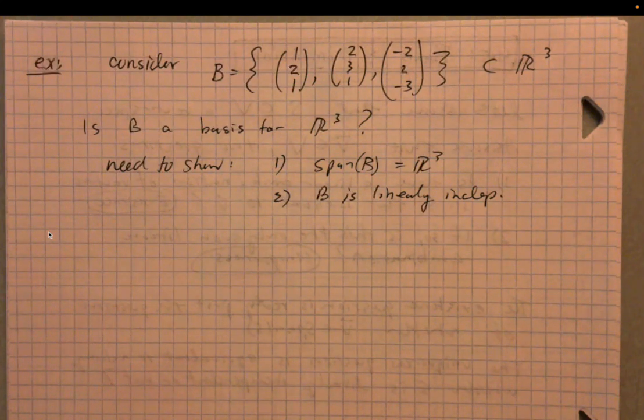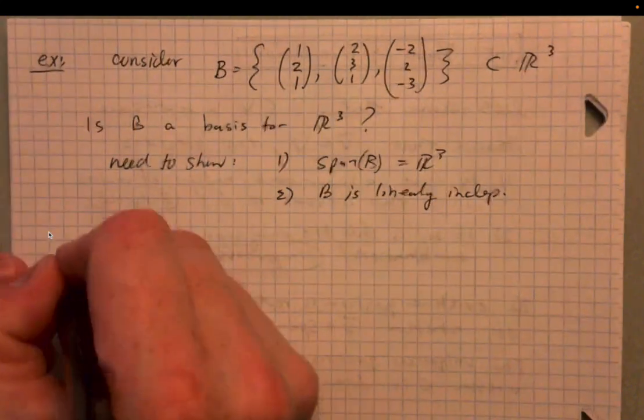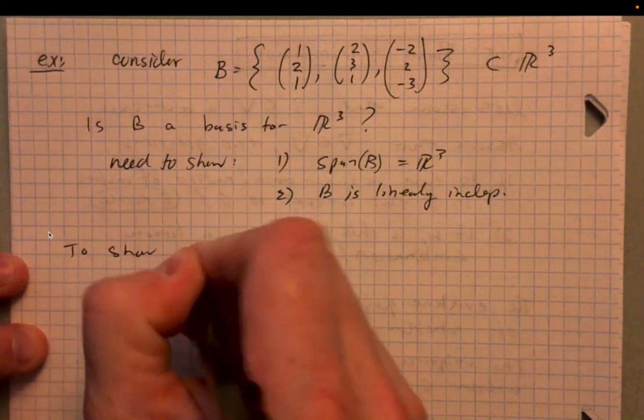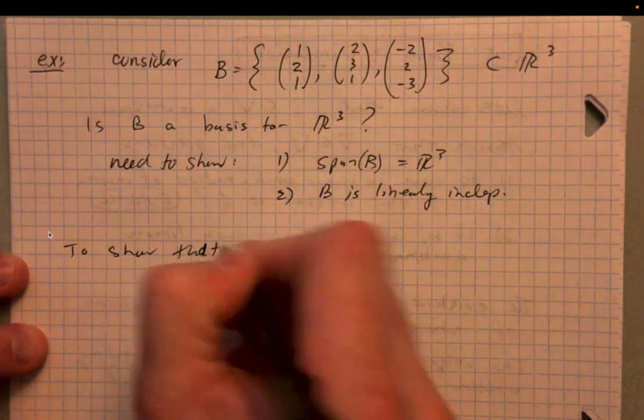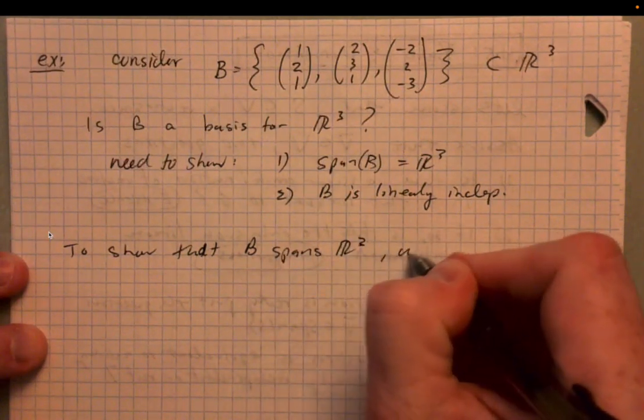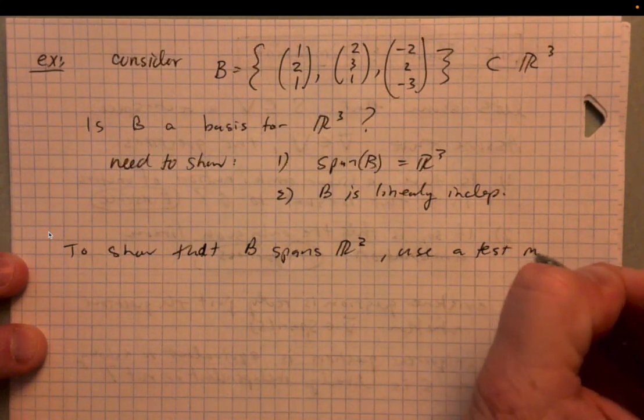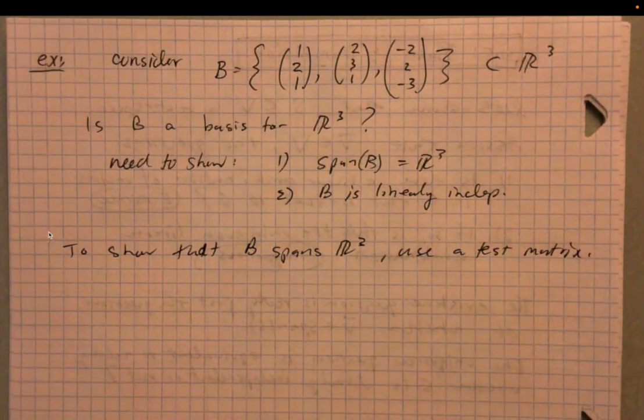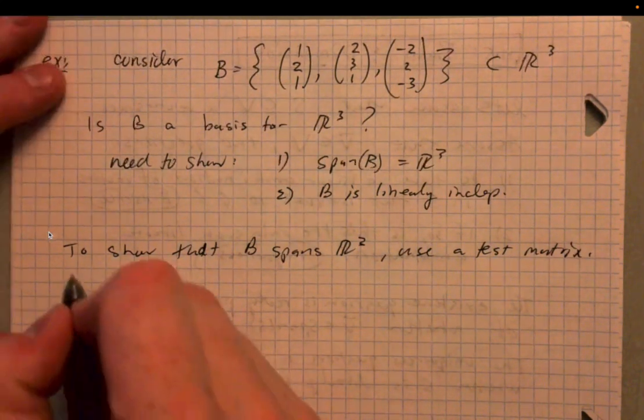Now, to show that B spans R3, we can use a test matrix. So let's write this down. To show that B spans R3, use a test matrix. There's different ways to do it. The most expedient way most of the time is to use a test matrix, and we're going to insert the elements of B into the rows of the test matrix.